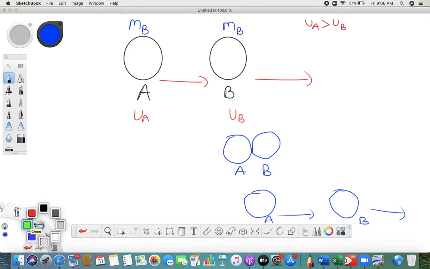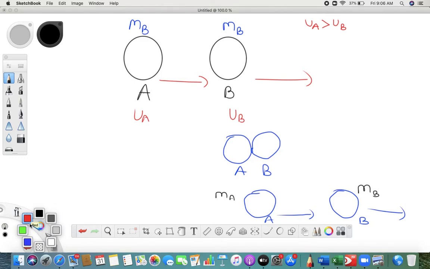Now here, the mass remains the same for object A and object B. Definitely, during collision the mass does not change, but the velocity is going to change.